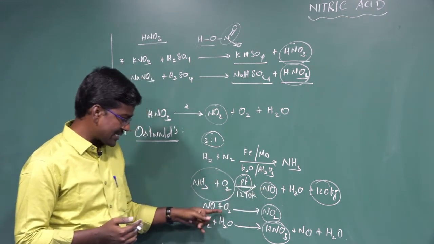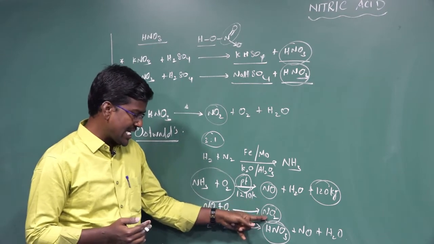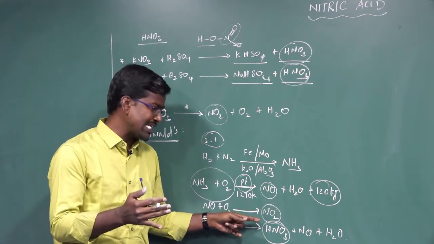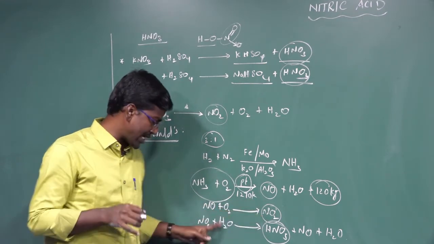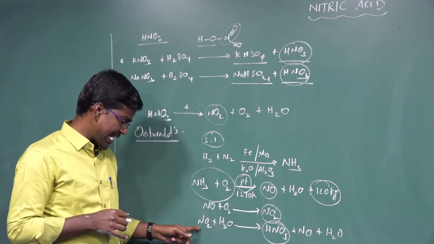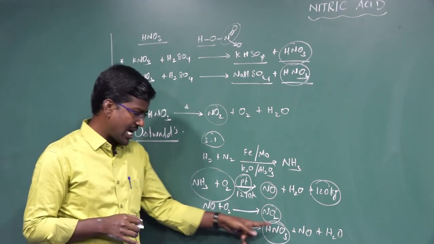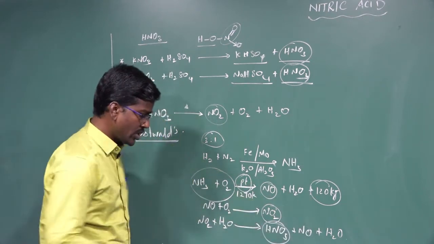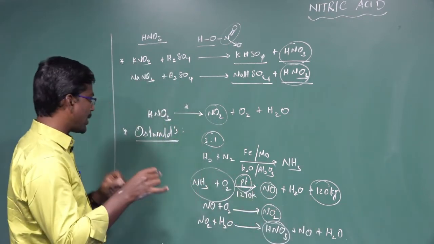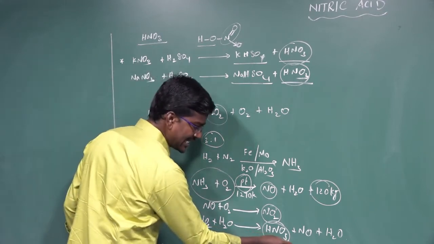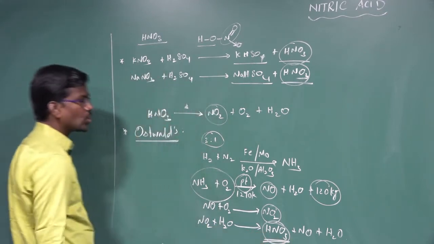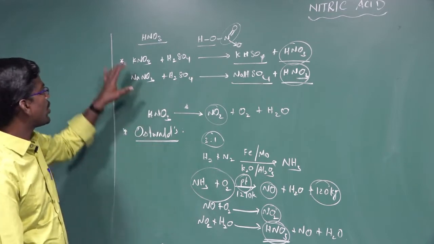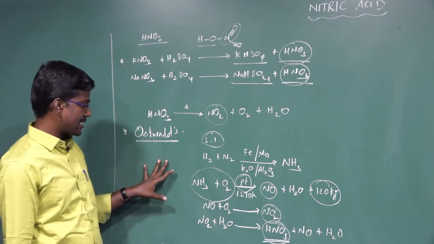Nitric oxide is further oxidized by air to form nitrogen dioxide. This nitrogen dioxide passes through a series of absorption towers containing water. Nitrogen dioxide combines with water to form nitric acid HNO3 and nitric oxide. So it is an important method for preparation of nitric acid HNO3. There are two methods for preparation of nitric acid: one is the simplest method and one is the commercial method.